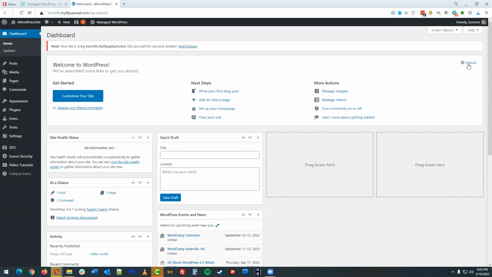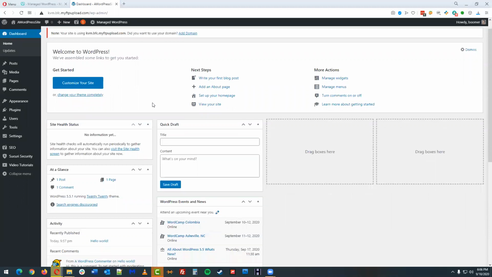This next white box down here, you can think of it as some quick links to navigate around and do the first 4 to 6 to 10 steps that you might need to do in building out your site. So in a minute, once we get through what's showing up on the screen, we're going to create another blog post. We're going to make a bunch of pages. We're going to set the home page to be one of those pages instead of being pointed to the blog. And then we'll work through this list. So for now, let's go ahead and skip past this top box and we'll go down here.